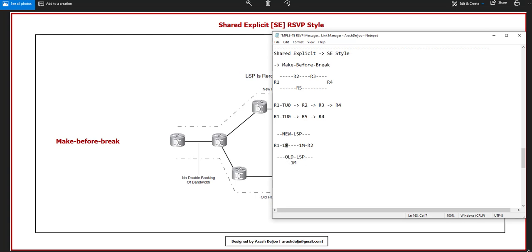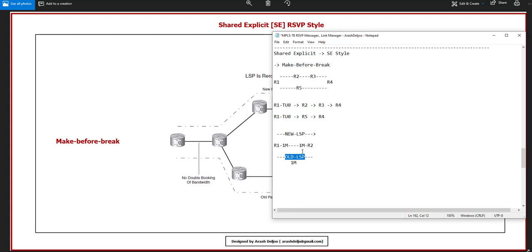When we are using this condition, and the new LSP is passing the old LSP, because shared explicit is running in traffic engineering, the bandwidth of the link is counted only one time. This means that when the new LSP request is received by R2, R2 understands that this new LSP is exactly the same LSP for which it counted the bandwidth.